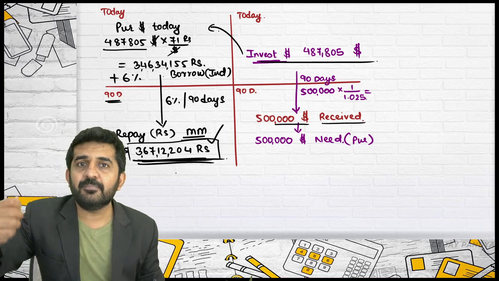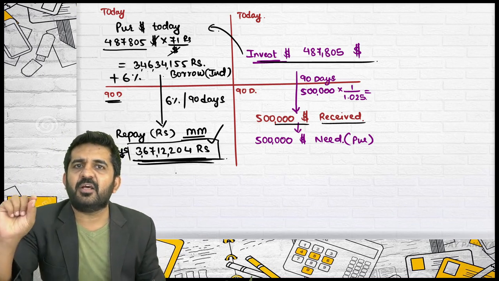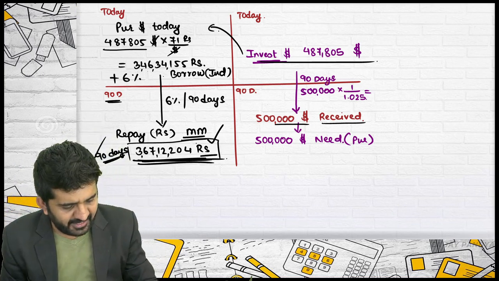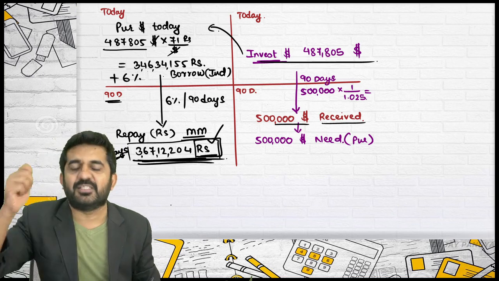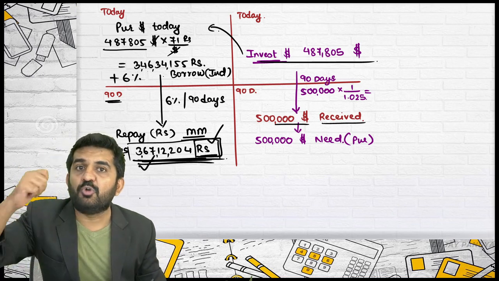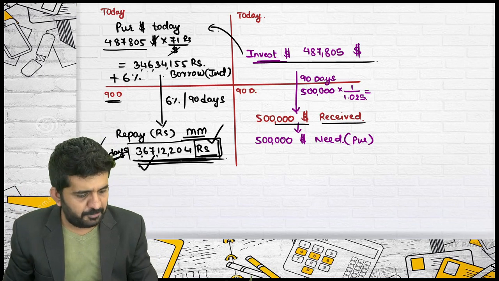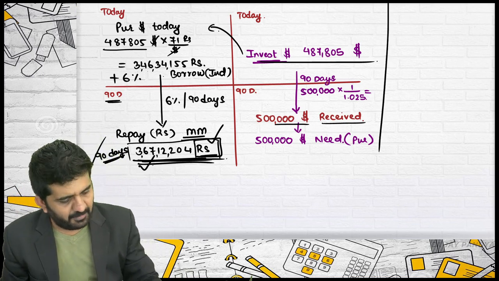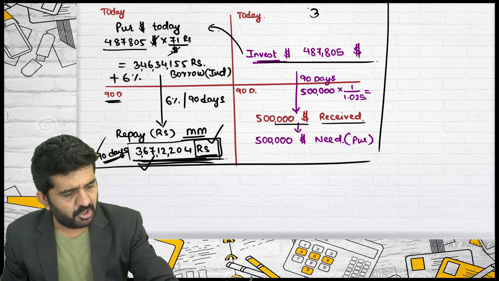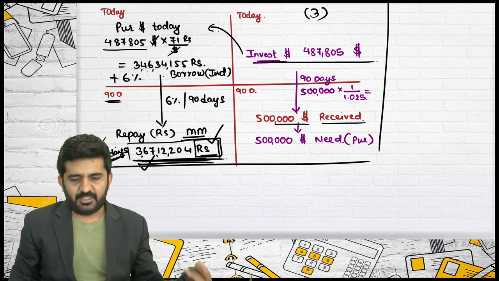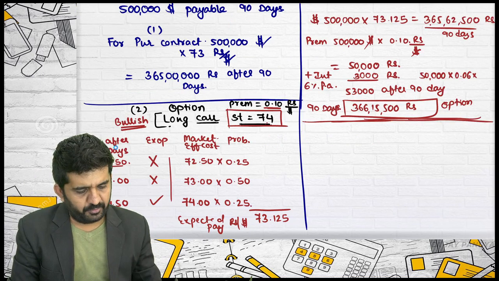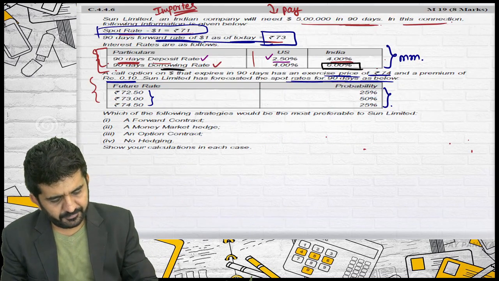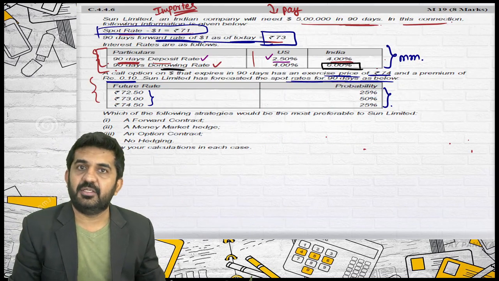So in the money market, you are paying this. See, hedging: after 90 days I should be paying in rupees. Am I paying in rupees? Yes, a certain amount. Here there is no probability like in an option. It is a certain amount that you will be paying if you go for the money market option. This was our option number 3. Option number 4: no hedging.